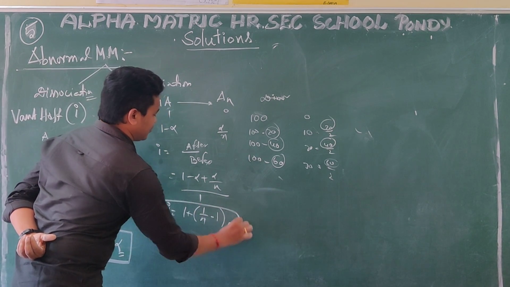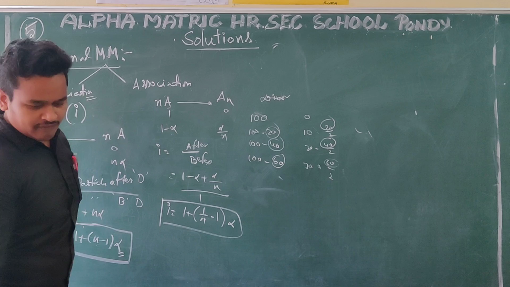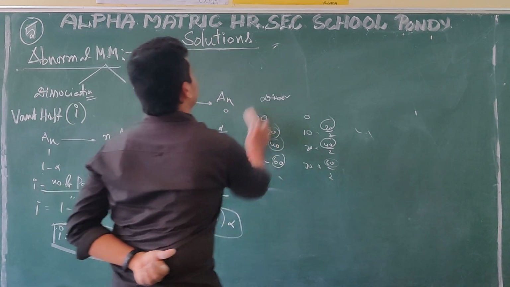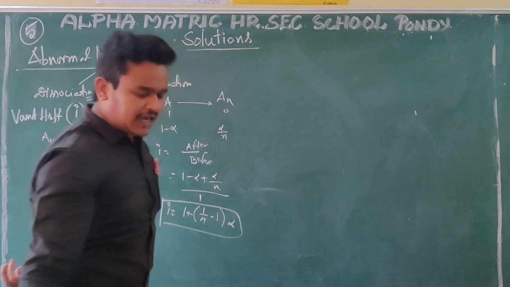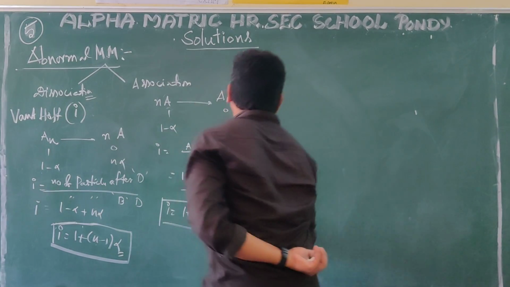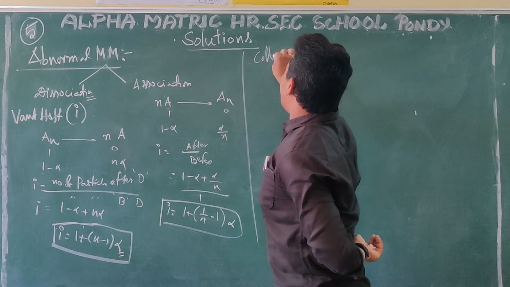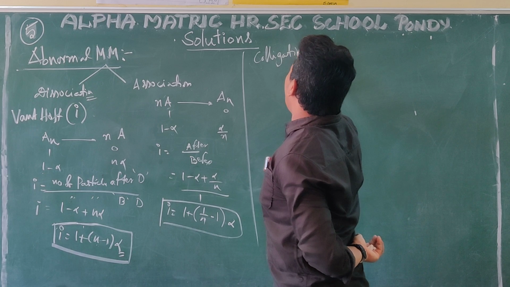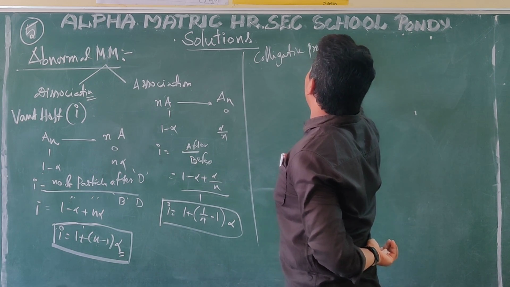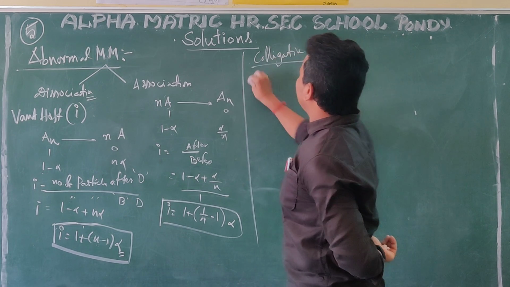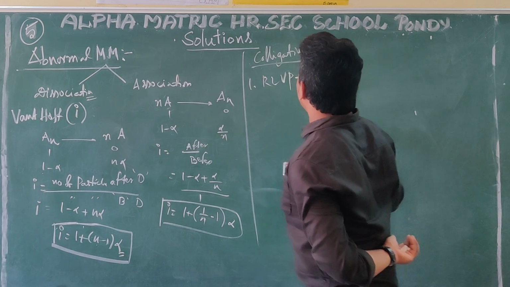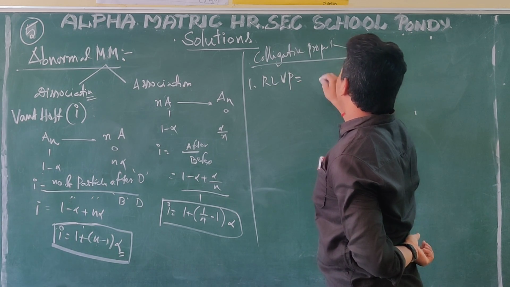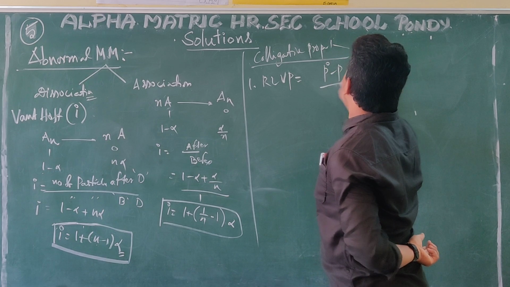This is the thing. So due to that, whenever this type of dissociation occurs, there will be an i factor, so that definitely we have to correct our colligative properties. After the abnormal mass, all the colligative properties are going to vary. What is that? RLVP, relative lowering of vapor pressure, what you studied: P naught minus P by P naught.